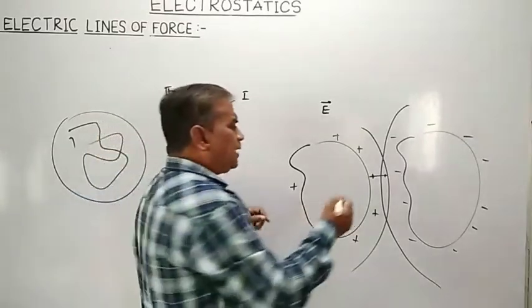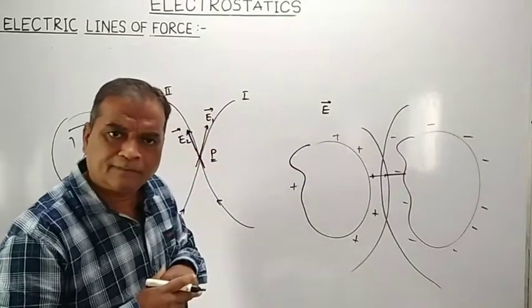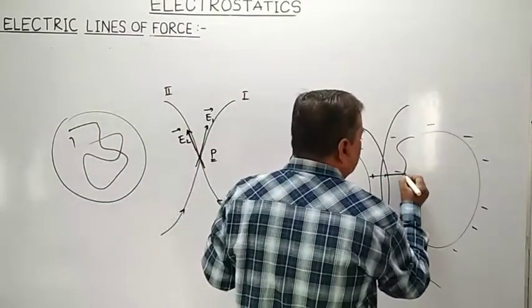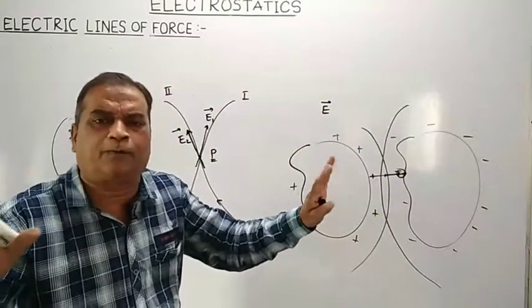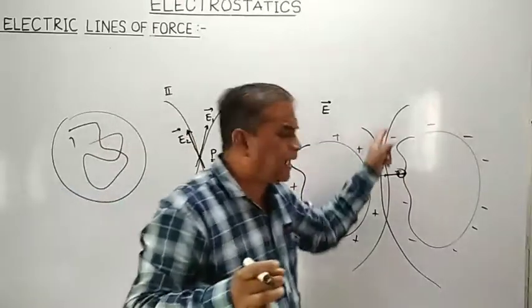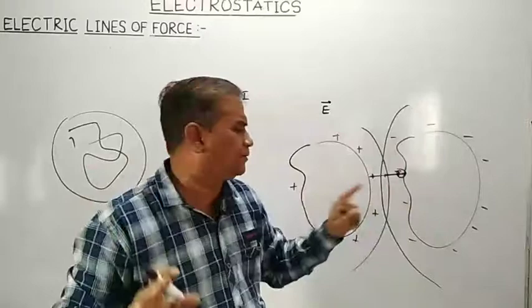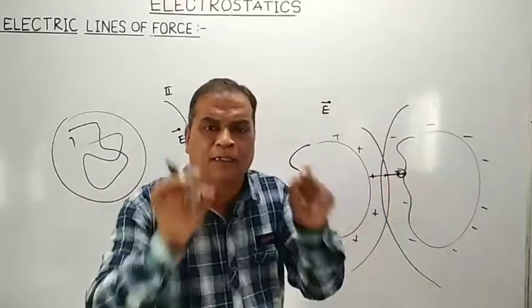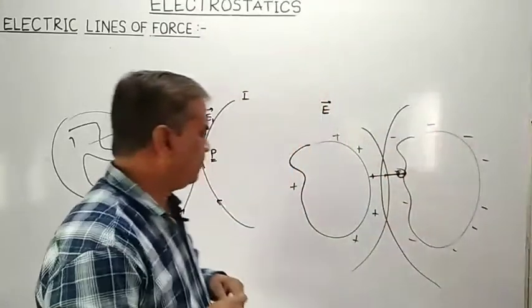What happens? That positive charge gets attracted and it will combine with negative charge. So there is annihilation of positive and negative charge on the surface of the negatively charged conductor.